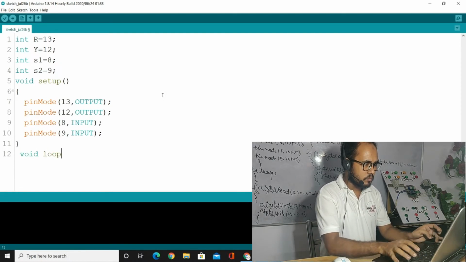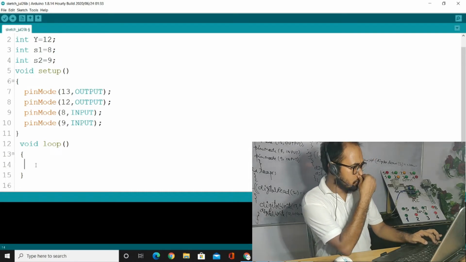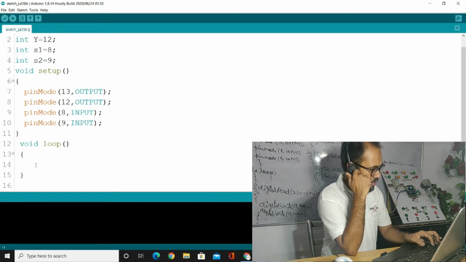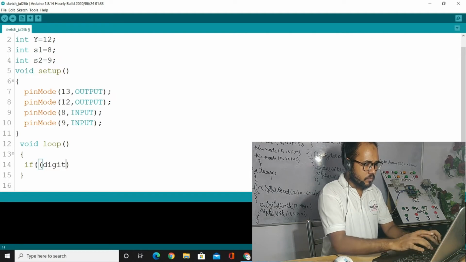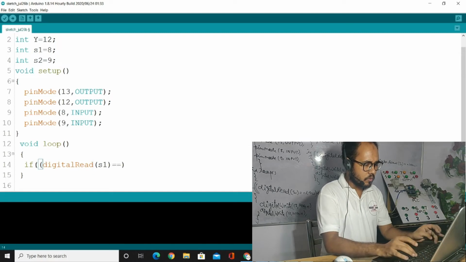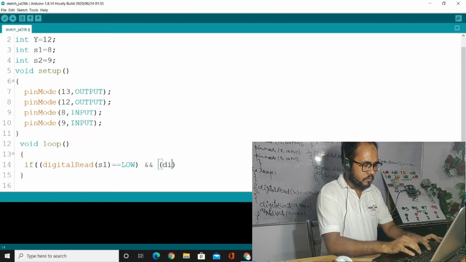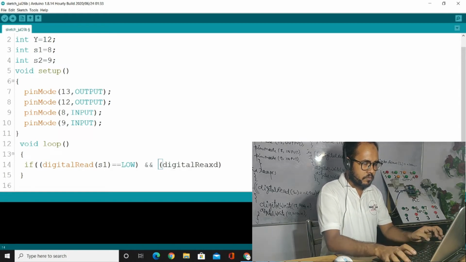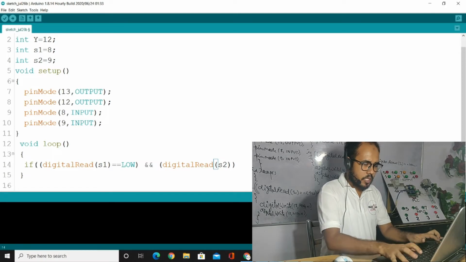Now we have decided the void loop. The condition is saying that if digital read S1 must be equal to low, and the AND operator must be used here, digital read switch number 2 is equal to what?